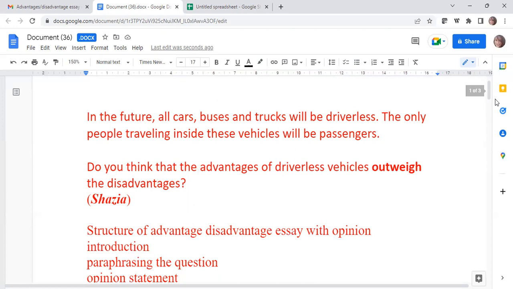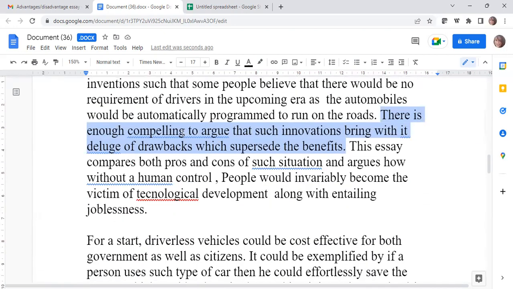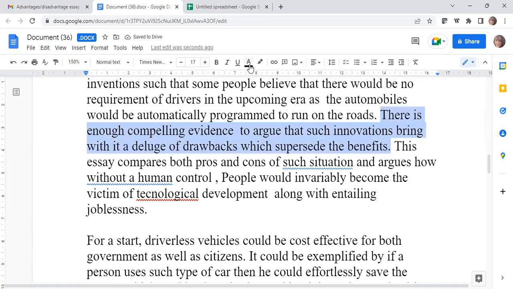So Shazia has an opinion statement, and Shazia is trying to say that there is enough compelling evidence to argue that such innovations bring with them a deluge of drawbacks which supersede the benefits. So if you look at this entire statement, we can understand that Shazia is saying that this whole idea of driving the car with the help of robots or artificial intelligence or machines without human drivers brings with it a lot of drawbacks in comparison to the benefits.